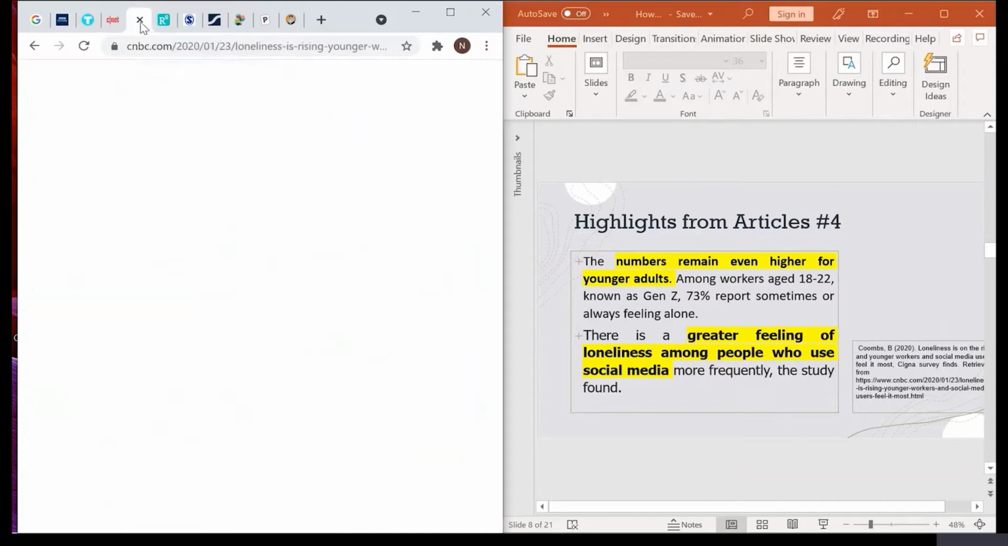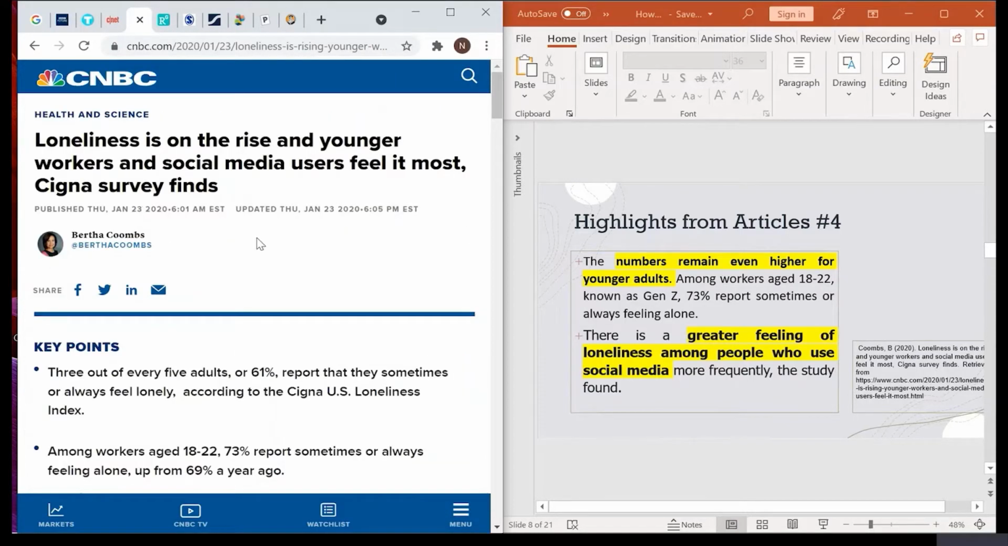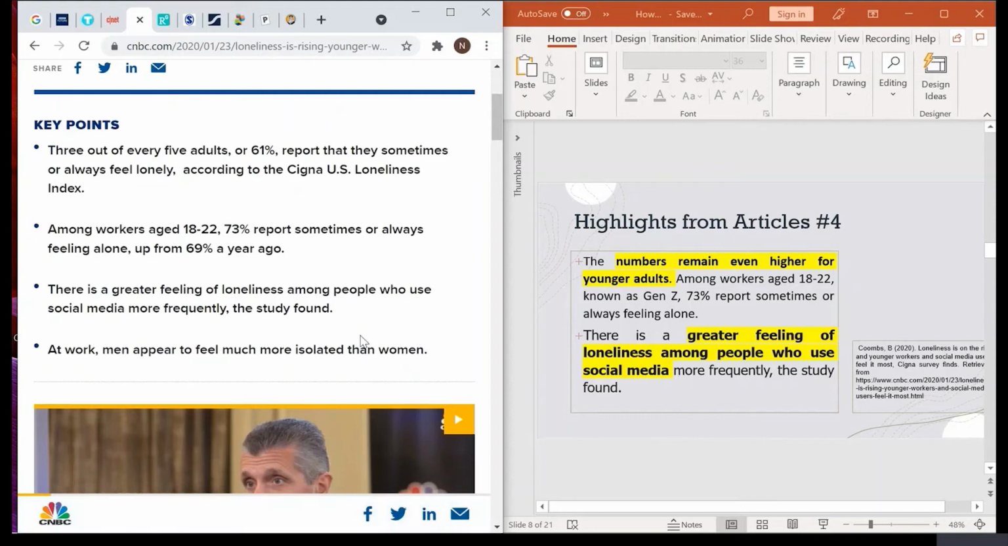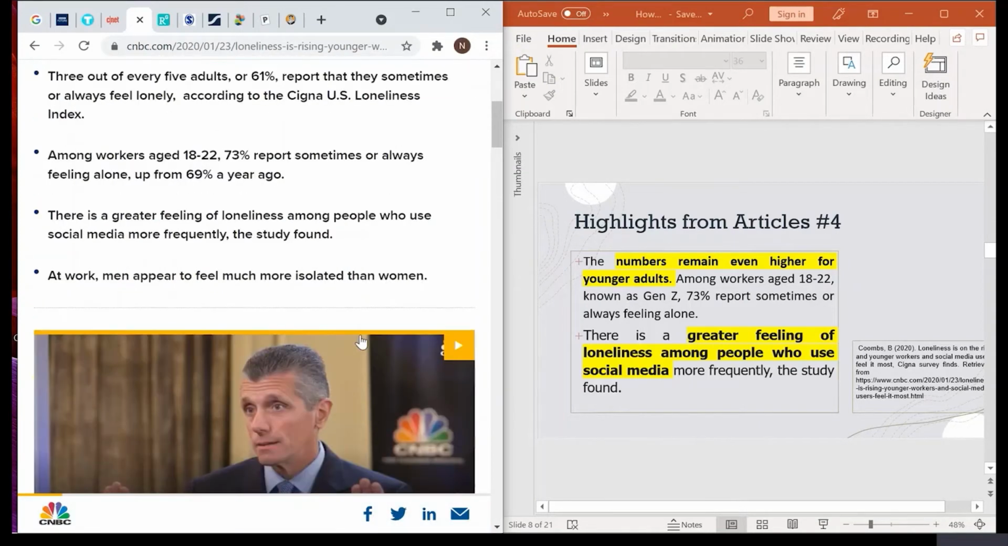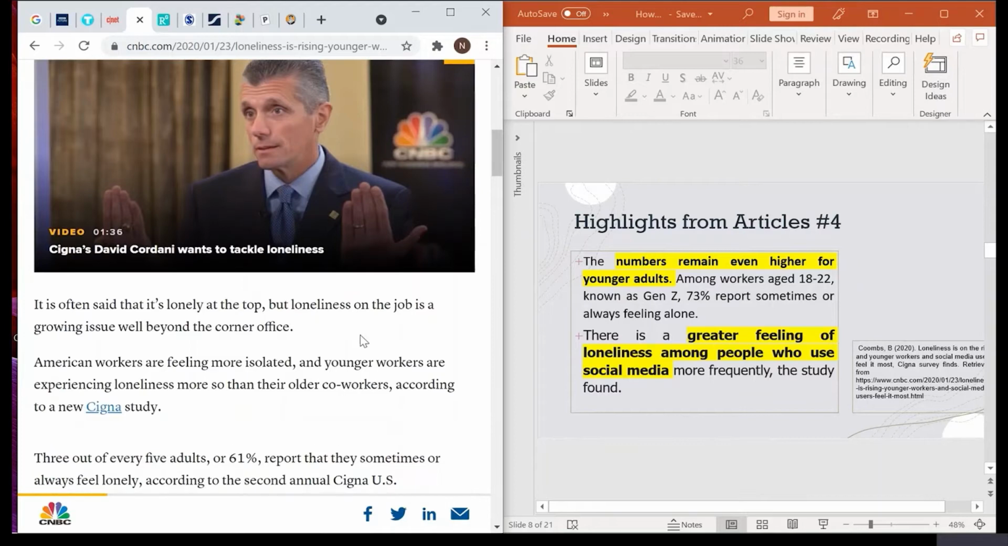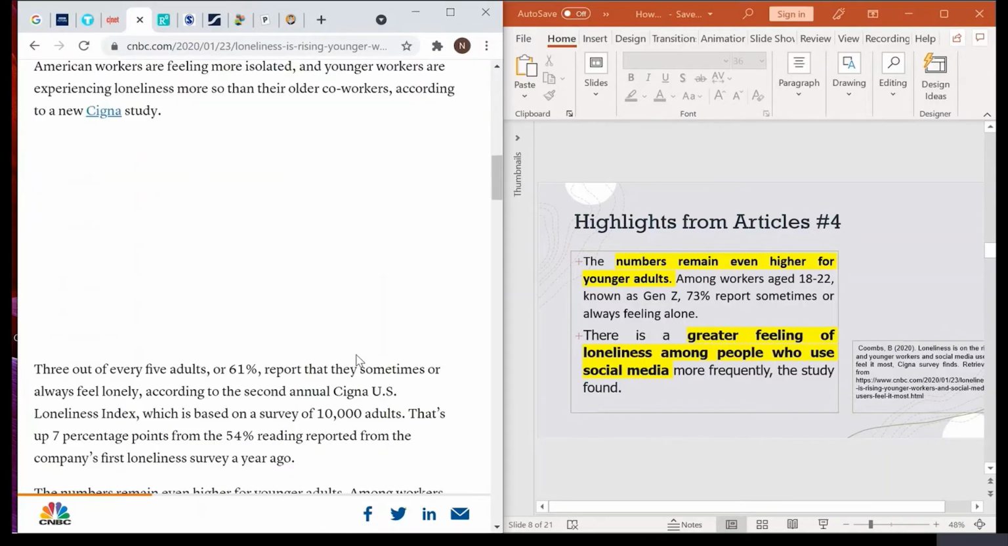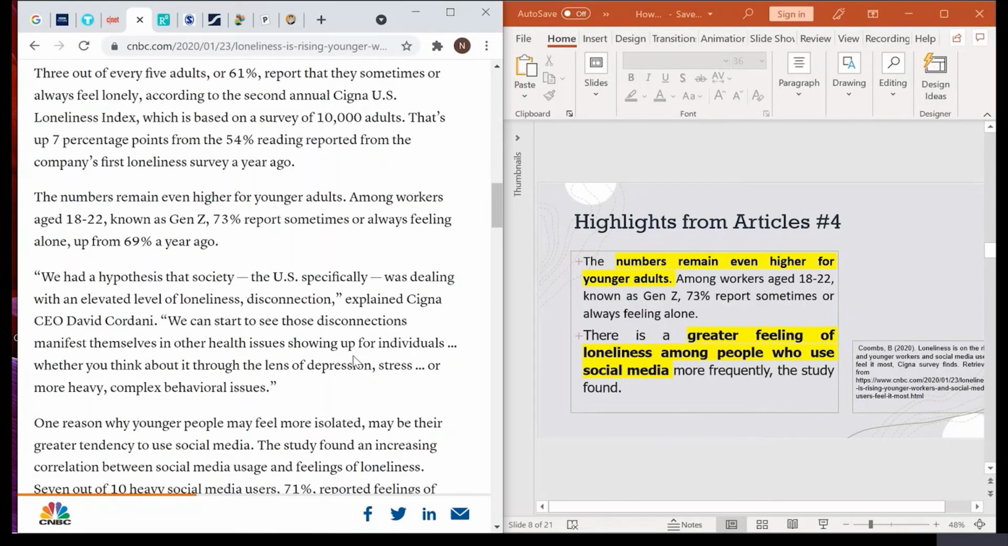And the fourth article is from CNBC News. This article is about loneliness being on the rise, and younger workers and social media users feel it the most. It highlighted that the numbers remain even higher among young adults, basically those aged 18 to 22, who belong to Generation Z. So they feel lonely when they use social media. That is what this particular article has said.